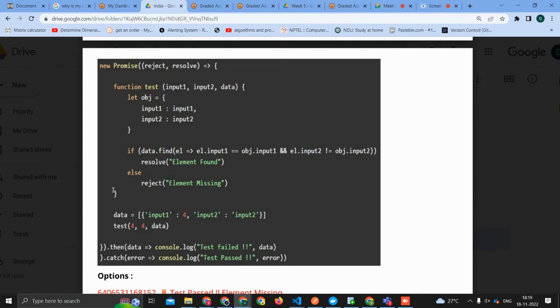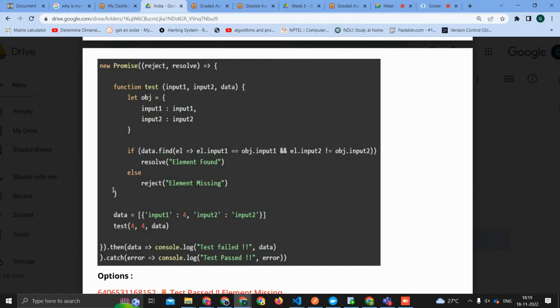Whatever you can call them, A comma B, whatever. So whatever the first thing is there, that is as per promise, that goes to dot then. That is the resolved thing. And then after the comma, whatever you have is the rejected thing, so it goes to the dot catch. Now, just to confuse, what he has done is he has called resolve as reject and reject as resolve. The only thing he is doing is, the moment you are fulfilling your conditions as applicable, the data gets connected to the appropriate resolve and reject mentioned in the promise.